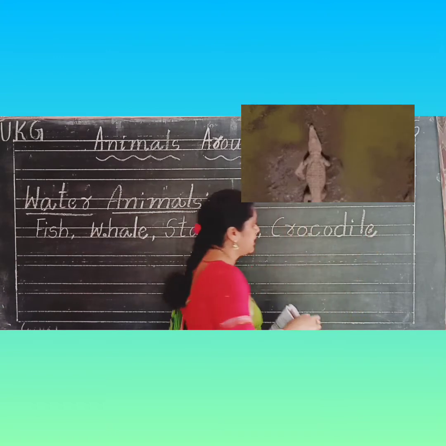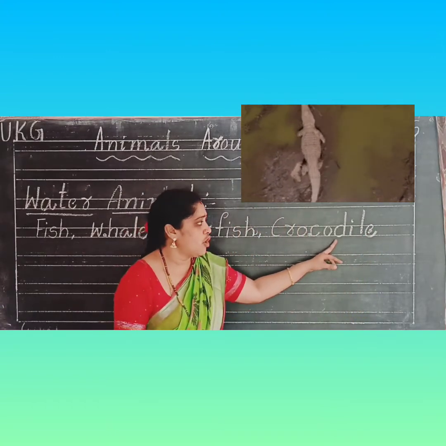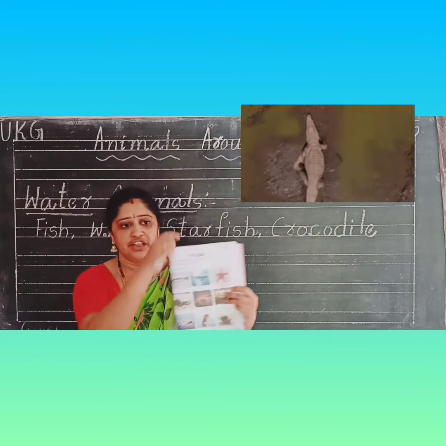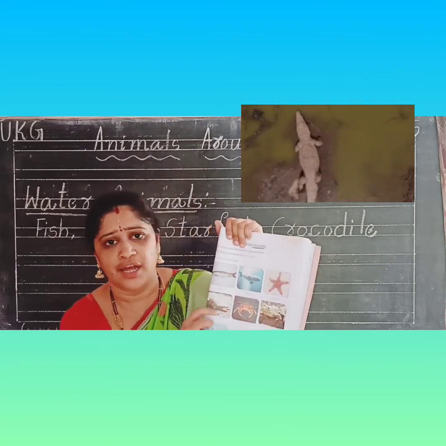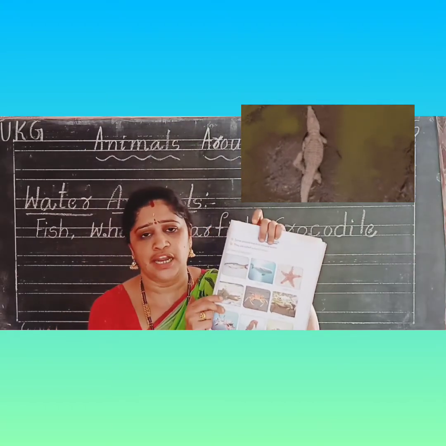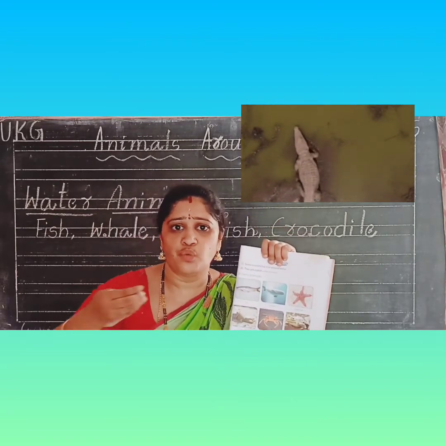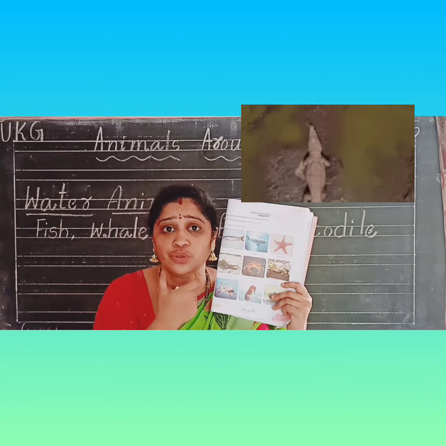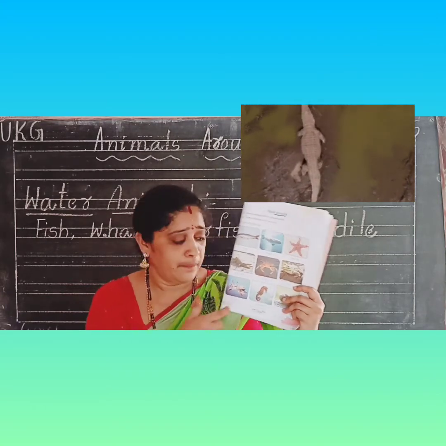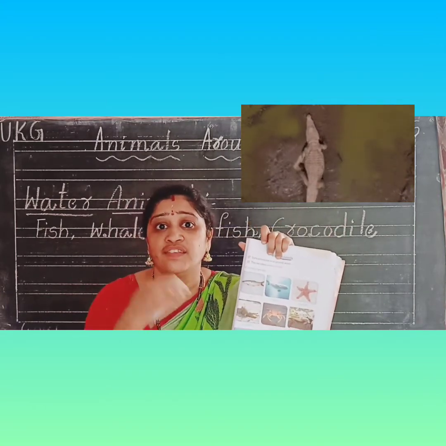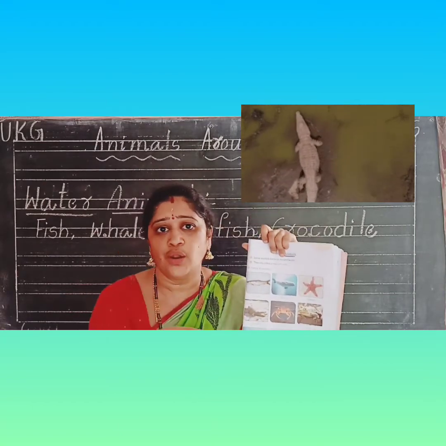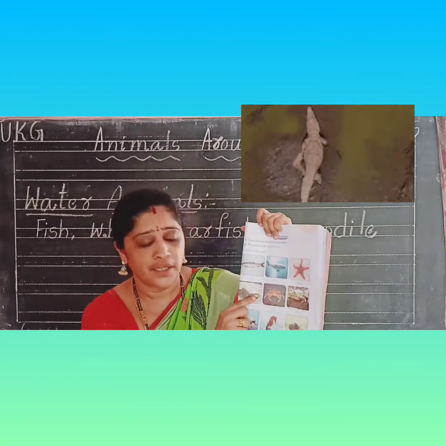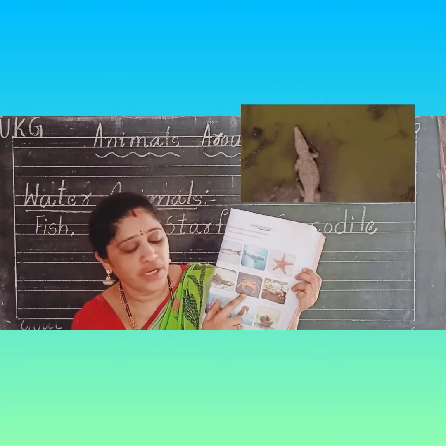Crocodile. It is a cruel water animal, Nana. It is very cruel. It lives in water. Sometimes it lives on land. Okay. It is not able to chew the food. It will swallow the flesh. Snake and crocodile will swallow the food. Okay, Nana. Next one is crab.